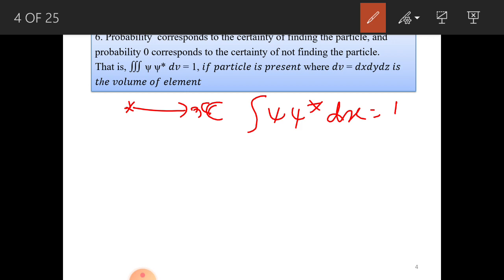Suppose the particle is moving in this way, it went and is again moving upward, say in the y direction. In such cases, instead of writing just dx, you have to multiply dx into dy. Suppose you get the double integral equal to 1; it indicates the particle is present along the x and y direction. Similarly, the last one is dz. Here I have written dx dy dz, the triple integral; if it comes to 1, the particle is present along the x, y and z direction, that is nothing but the space.